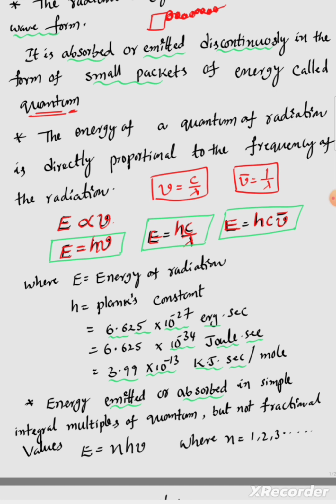How is the energy emitted? It is in the form of integral multiple of quanta. What is a quantum here? We already discussed that the energy of a small packet we call a quantum, which is nothing but h nu. So E equals n h nu, where n equals 1, 2, 3 and so on.